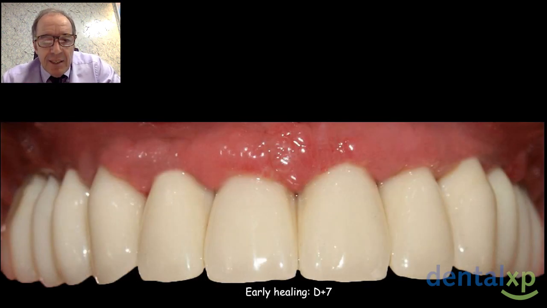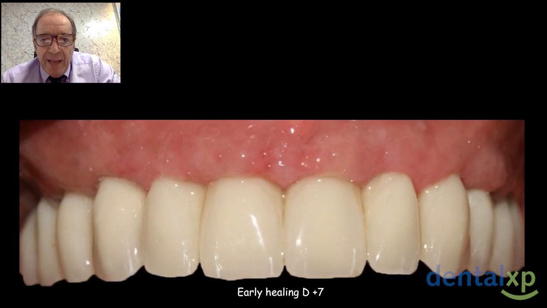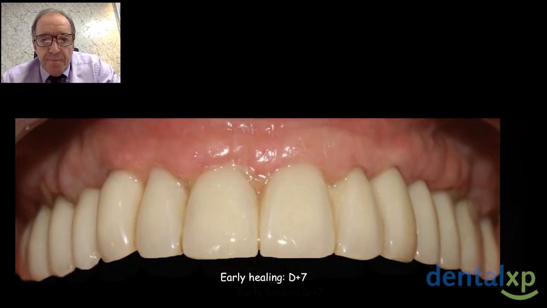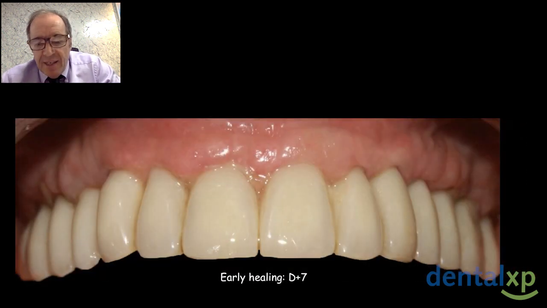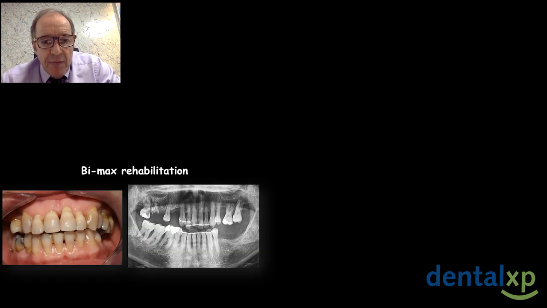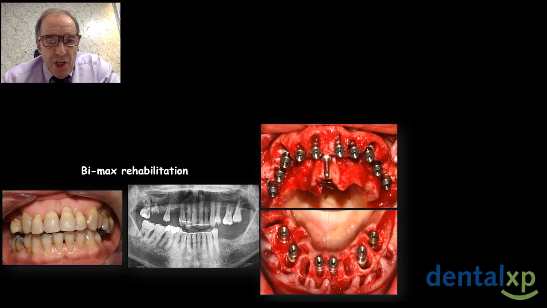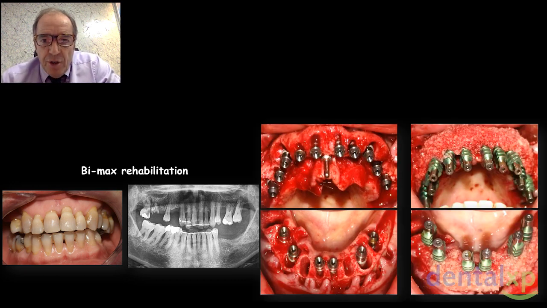Another case, always the same thing, you can note the symmetry of the collars. And another case, always at 7 days. Example, the bimaxillary rehabilitation, upper and lower, I did extraction. Now, you know, I realized buccal bone graft apposition.